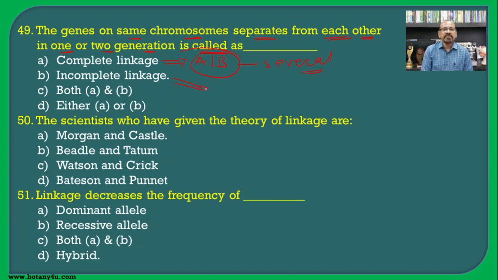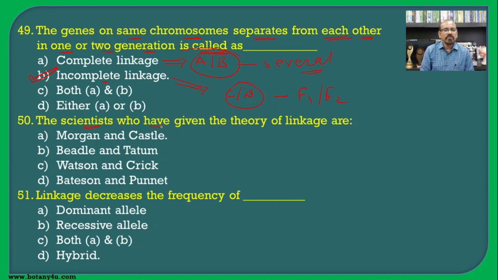And if, say for example, gene C and gene D separate from each other in one or two generations, then it is known as incomplete linkage. And hence the correct answer for this question will be incomplete linkage.